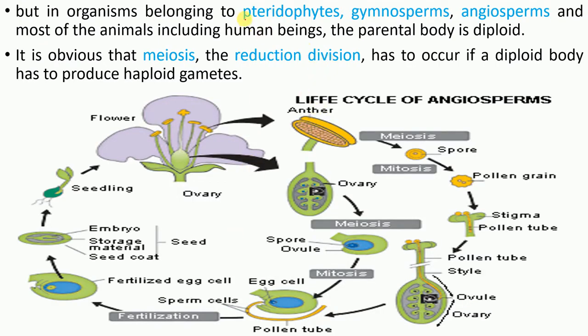By the process of mitosis, there will be gamete formation. And in the case of pteridophyte, gymnosperm, and angiosperm, all these plants are diploid, right? That's the reason gametes form through meiosis. So we have already looked at this, although in chapter number 2 we'll discuss it in detail.